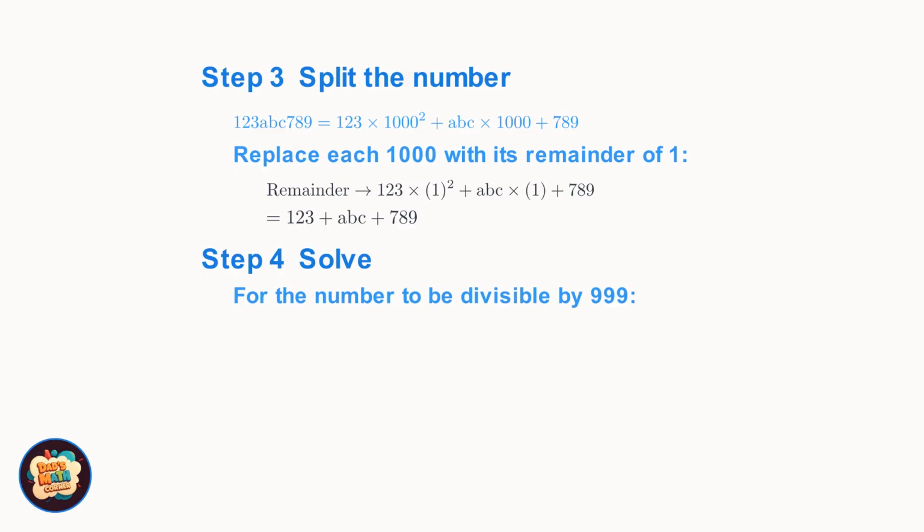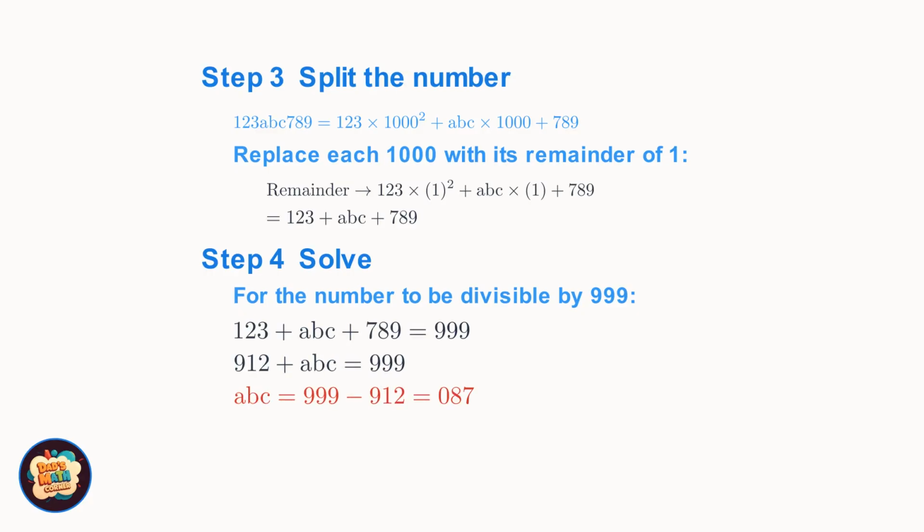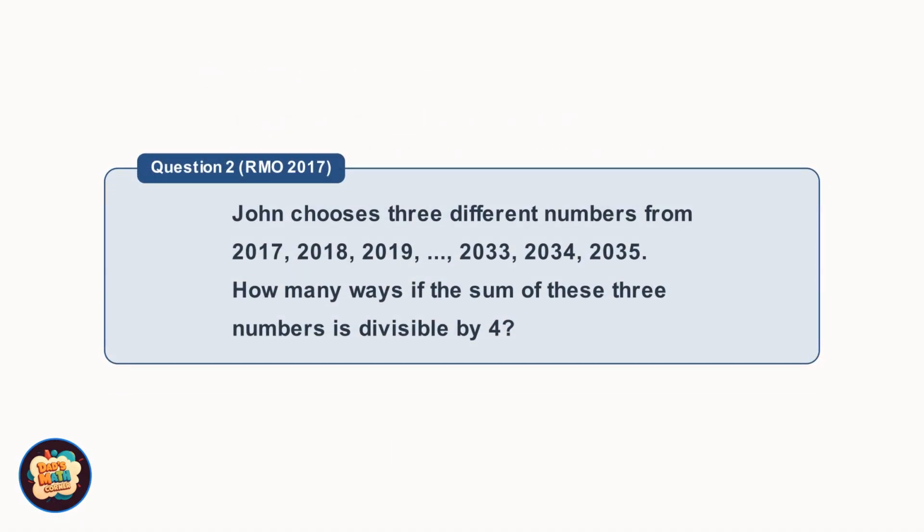For the number to be divisible by 999, this sum must equal 999. So 123 plus ABC plus 789 equals 999. That gives us 912 plus ABC equals 999, so ABC must be 087. Therefore, A plus B plus C equals 0 plus 8 plus 7, which gives us 15. Nicely done. Let's move on to our next problem.